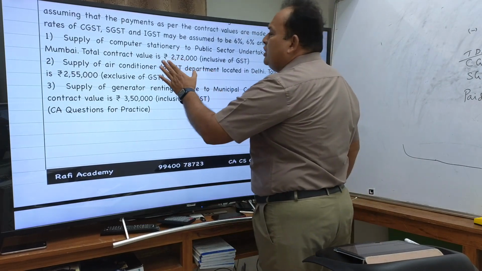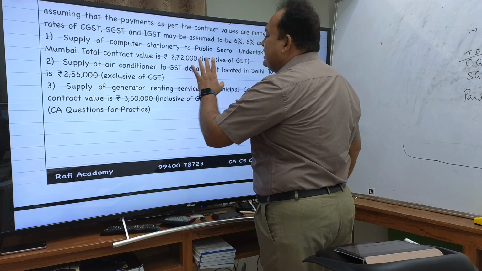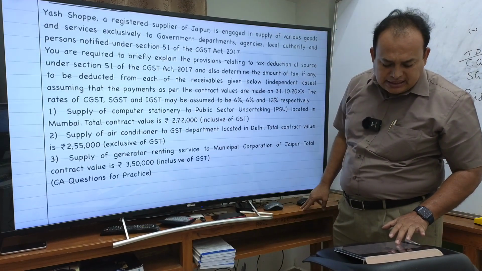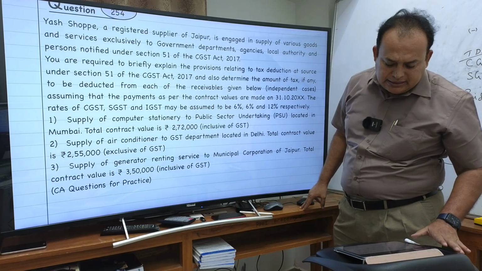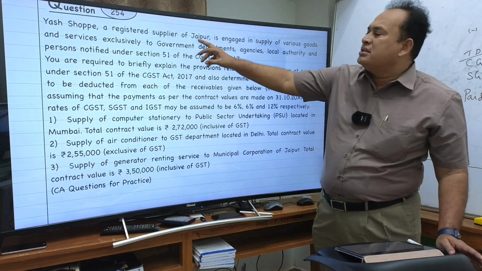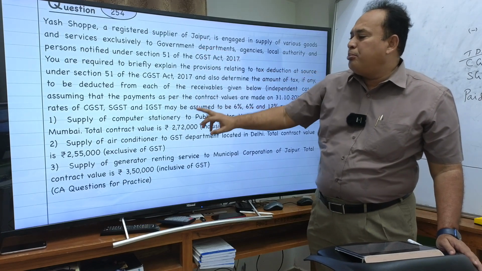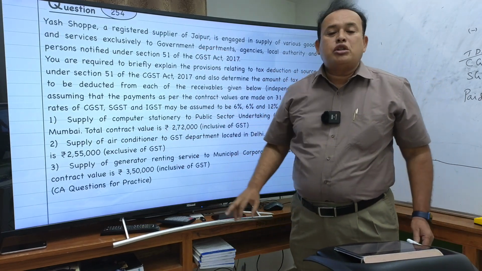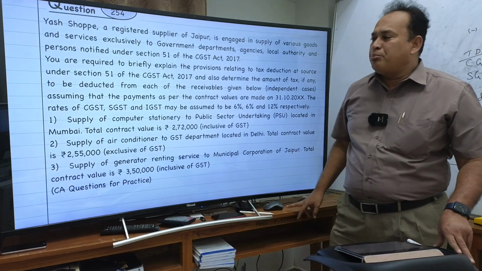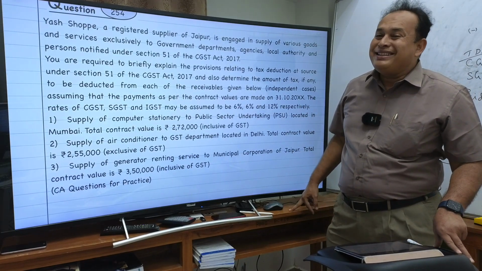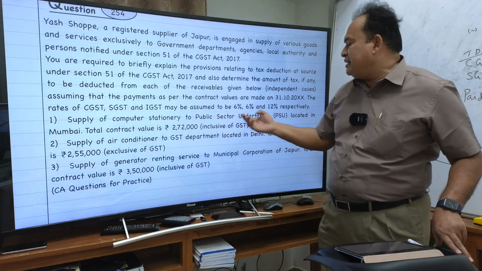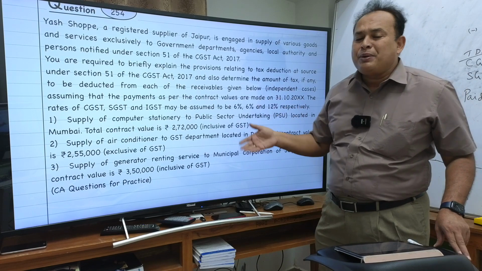Supply of computer stationery to a public sector undertaking, PSU, located in Mumbai. Total contract value is 2,72,000 inclusive of GST. What rate of GST is given here? GST is 12%. The supplier in Jaipur supplied the goods to Mumbai, so the place of supply is Mumbai. In that case, it is an interstate supply, where the recipient, the public undertaking, is located in Mumbai and the place of supply is Mumbai.